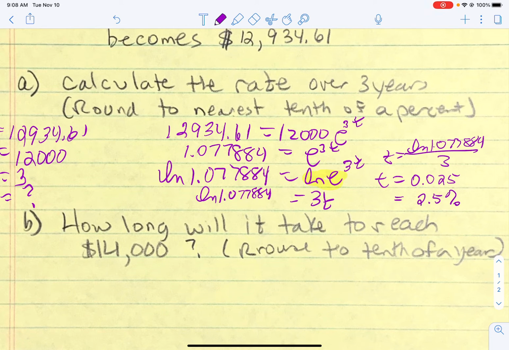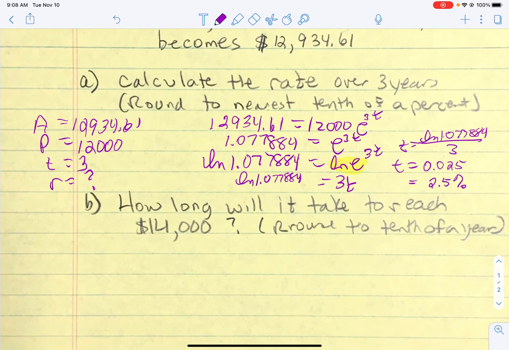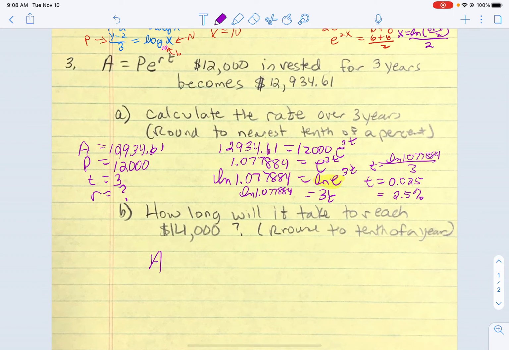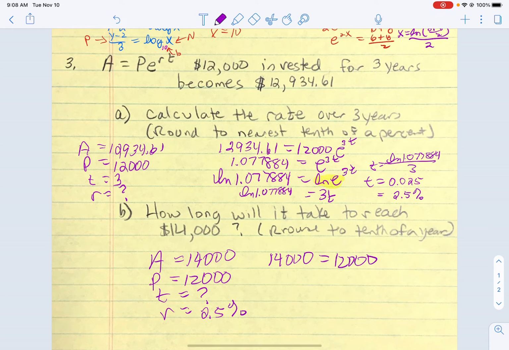And then it says, how long will it take to reach 14,000? Okay, and we're going to round that to the nearest tenth. So now we know our amount is going to be 14,000. Our P is still the 12,000 we started with. We don't know the time, how long, but we do know our rate. So let's plug everything in. So 14,000 equals 12,000 times e to the 0.025t. And so first thing you want to do is divide off the 12,000.